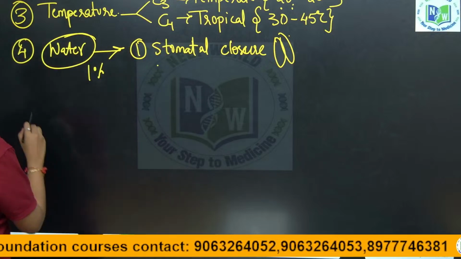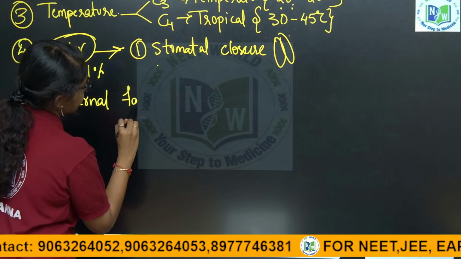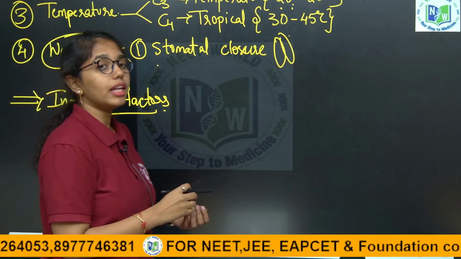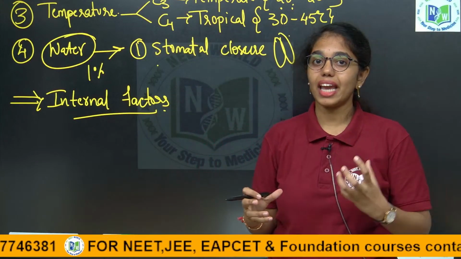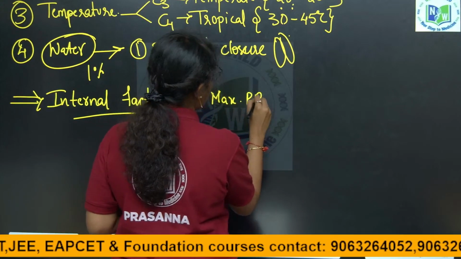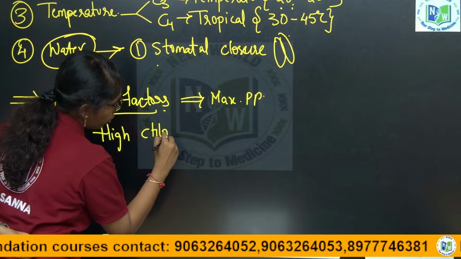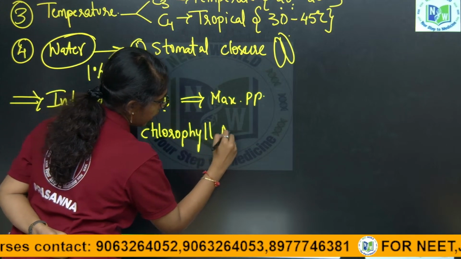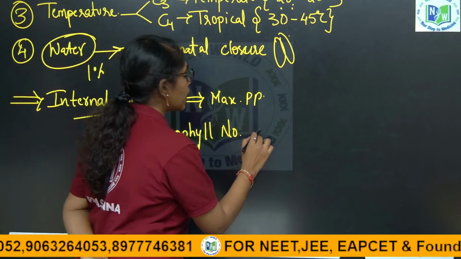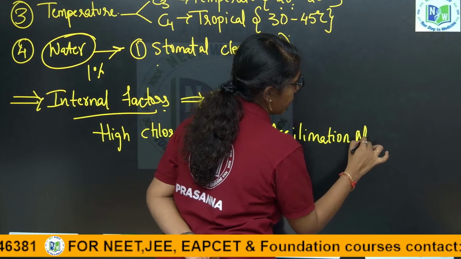Coming to the internal factors that affect photosynthesis: of course the leaves which are broad and large, and which are aged, matured leaves, will conduct the maximum photosynthesis, and plants which have high chlorophyll content or high chlorophyll number, which is directly proportional to the assimilation number.